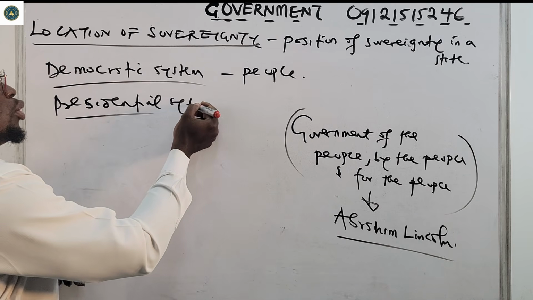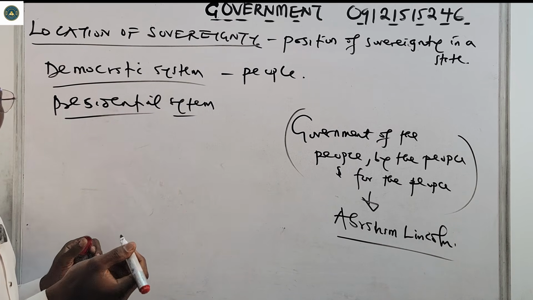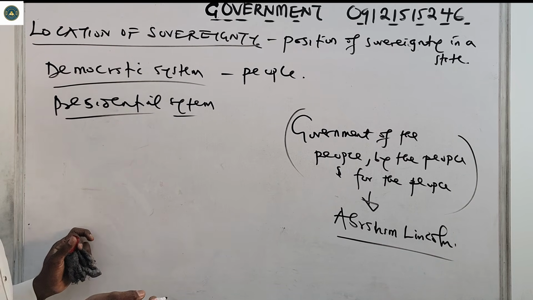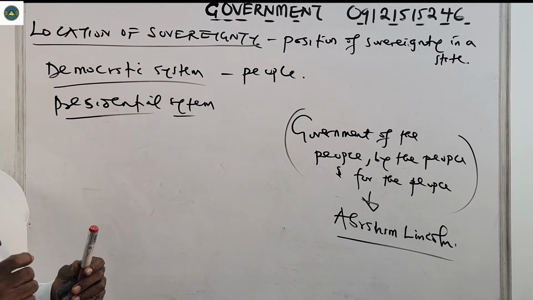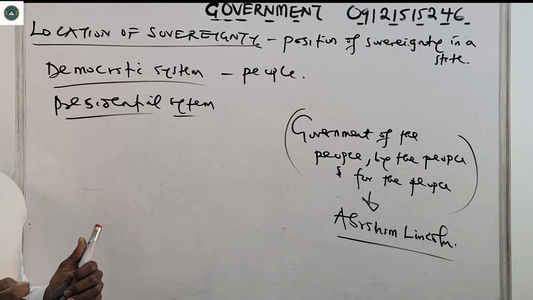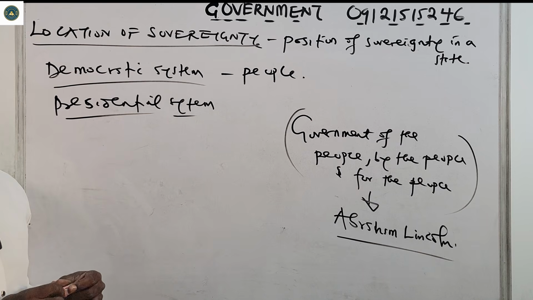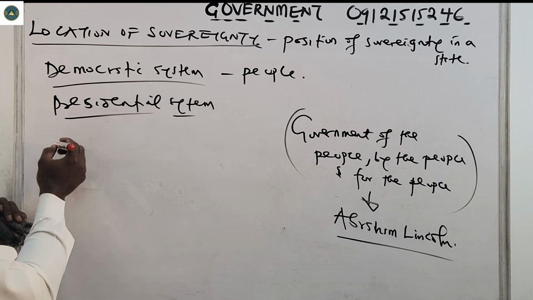In the presidential system of government, it is the people that vote, so the power of sovereignty also lies in the people. The people wield the power of sovereignty in a democratic system, and they also do in the presidential system. Now, what about the parliamentary system of government?